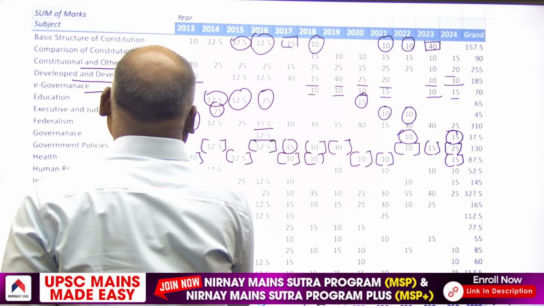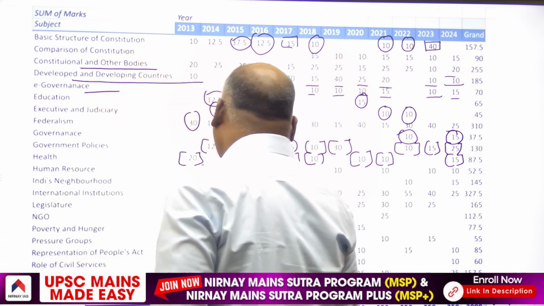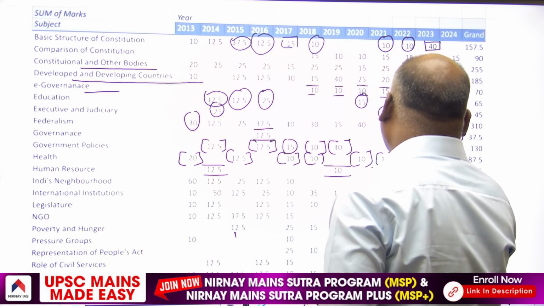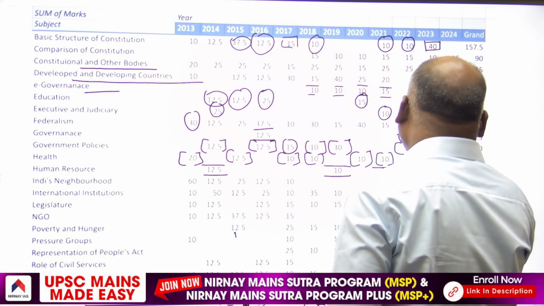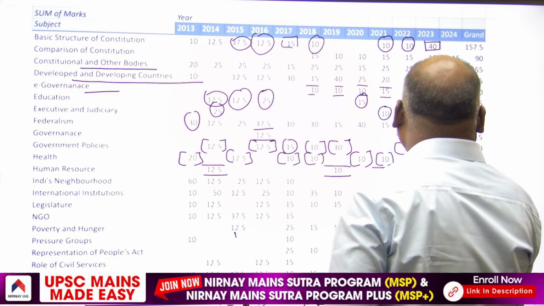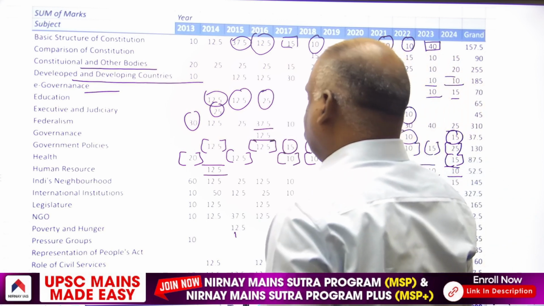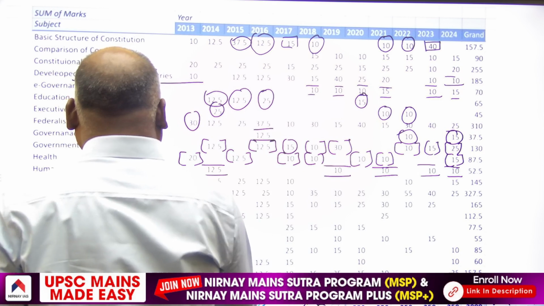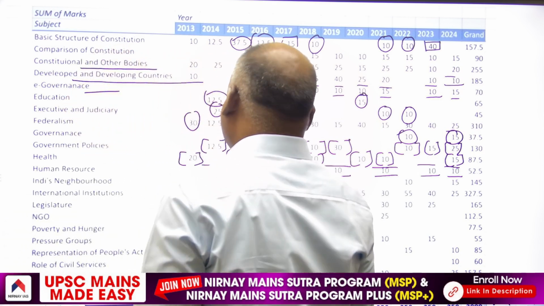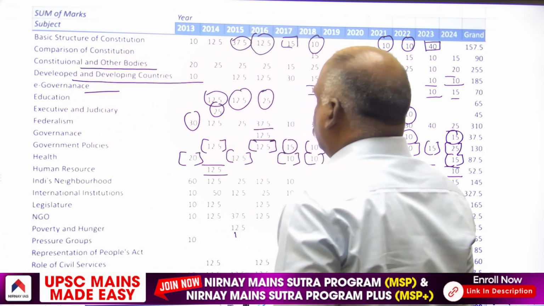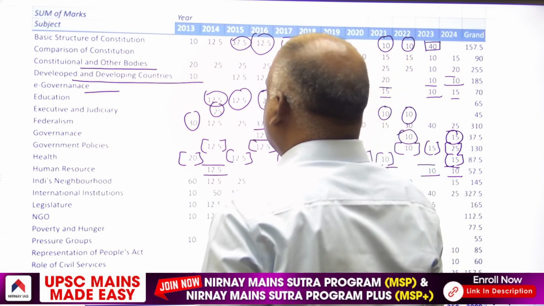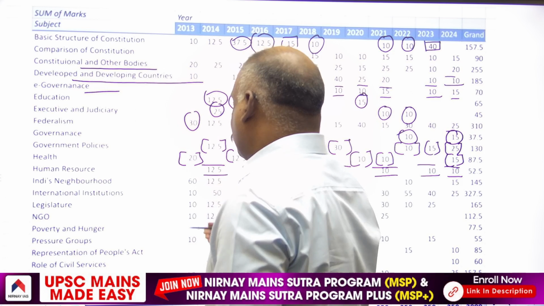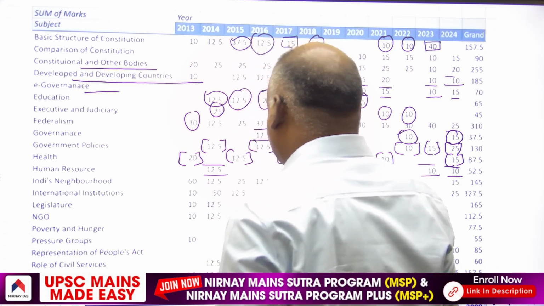Then human resources: in 2014, 12.5 marker. Then in 2019, 10 marker. In 2021, 10 marker. In 2023, again 10 marker. 2024, again 10 marker. India's neighborhood, of course, comes in international relations. So, IR questions in total, India's neighborhood, 60 marks have come.